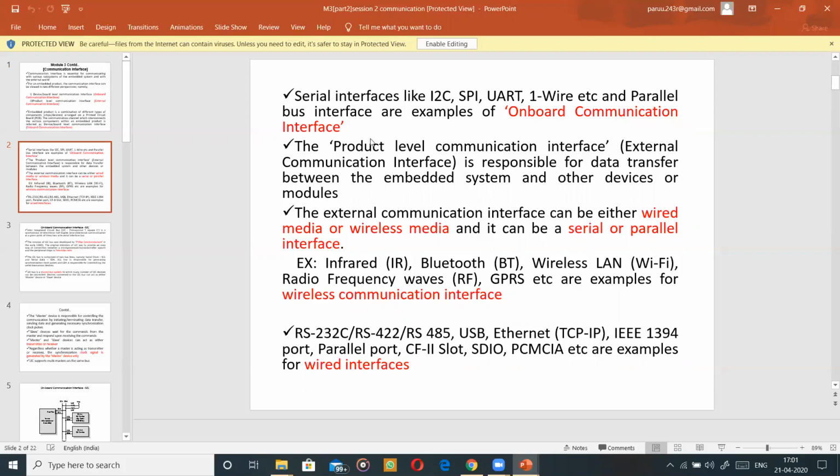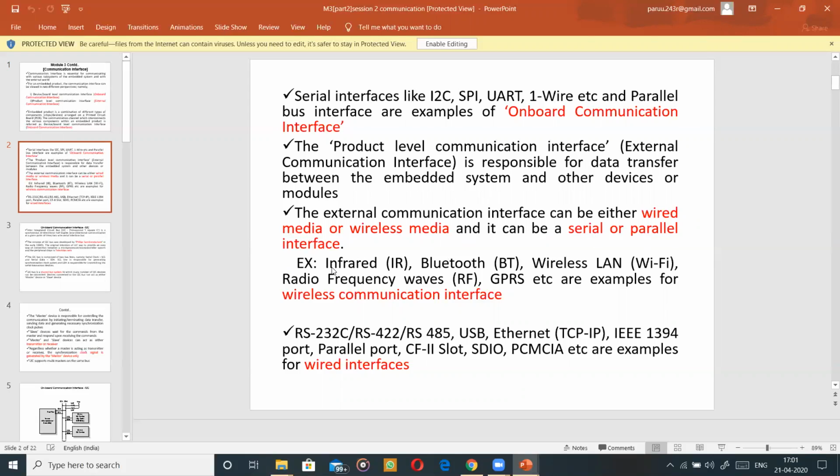Next, let us go to the other type, that is product level communication interface, that is external interface, which involves data transfer between the embedded system and other devices. What are the different types? The best examples are wired media or wireless media, and again, it can be further serial or parallel interface. So what are the examples?